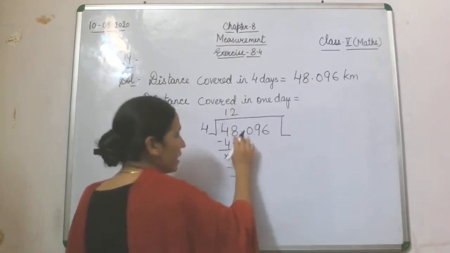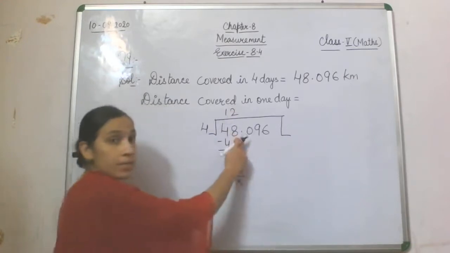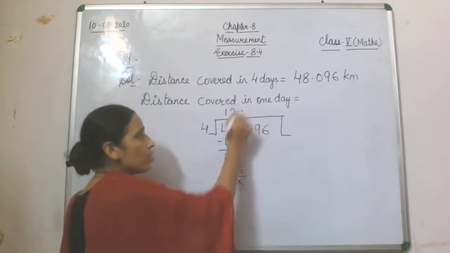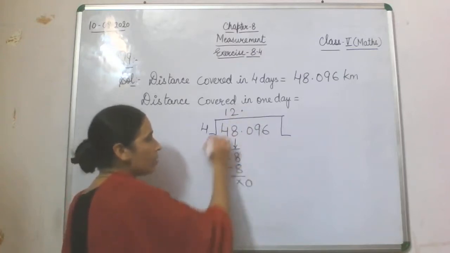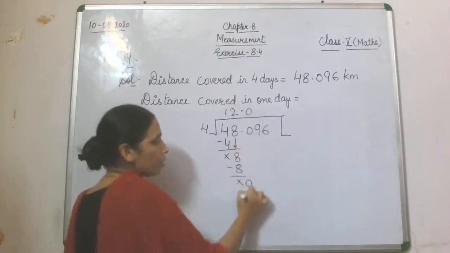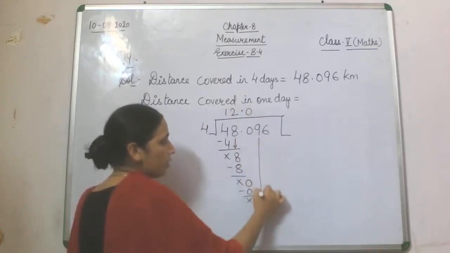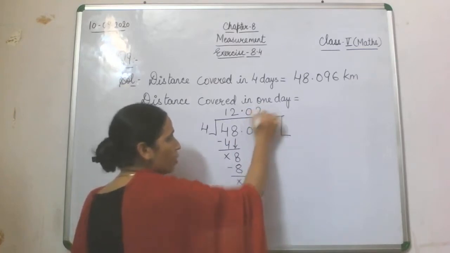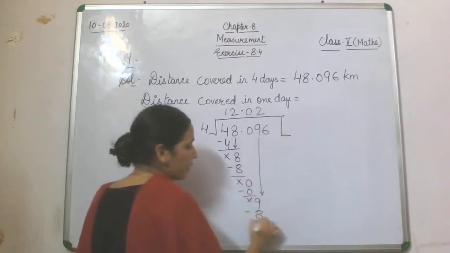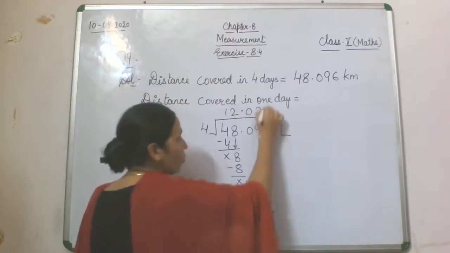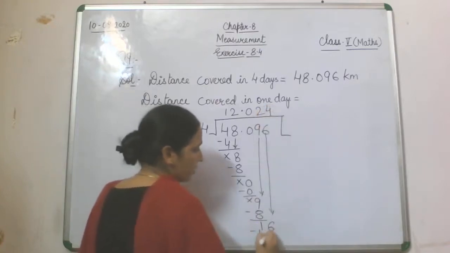Nothing is left, but we find the decimal, so this decimal will go into the quotient. Now 0 will get down, 4 zeros will be 0. Now 9 will get down here. Now what happened? 4 twos will be 8, 1 will be left. Now this 6 will get down, 4 fours will be 16.